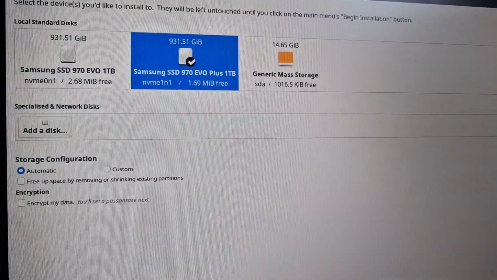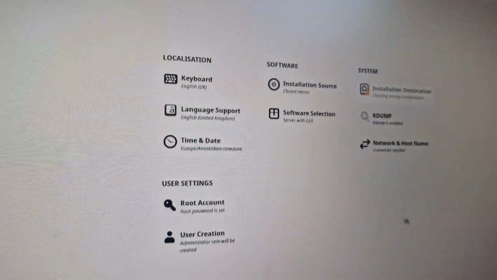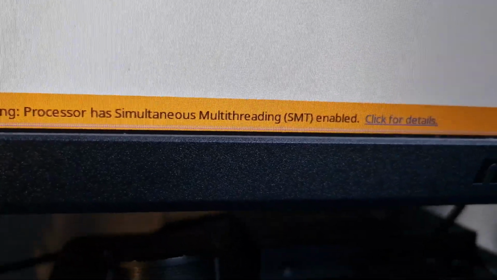So it's completely rebooted my PC. That's cool. So here we are again with the disks. Just going to click delete all again, see if that works. Oh yeah, it still has simultaneous multi-threading enabled. I'm going to try to disable that SMT in my BIOS and see how that goes.